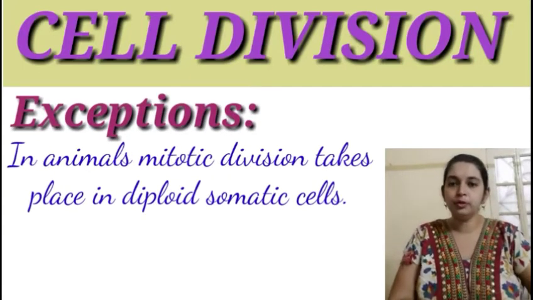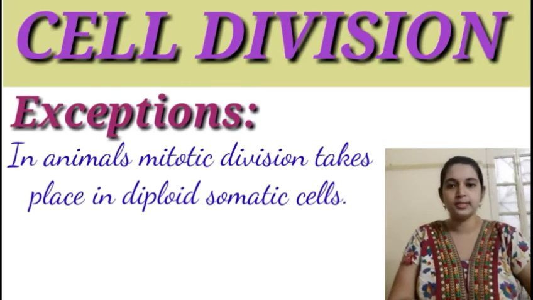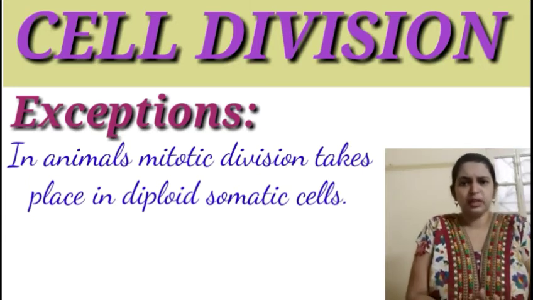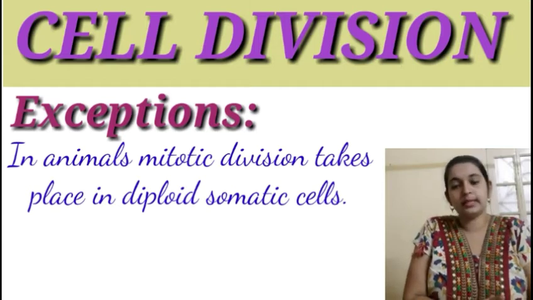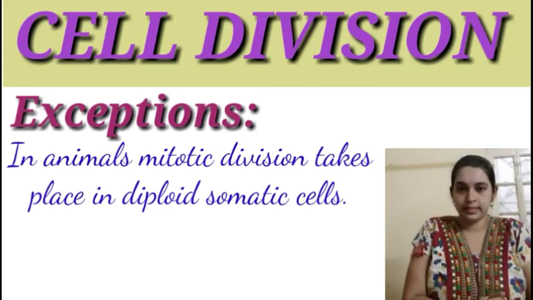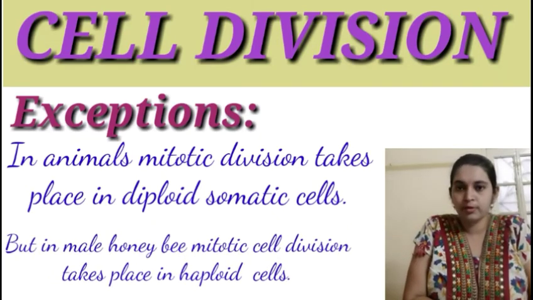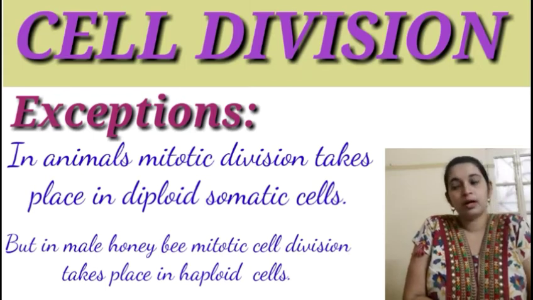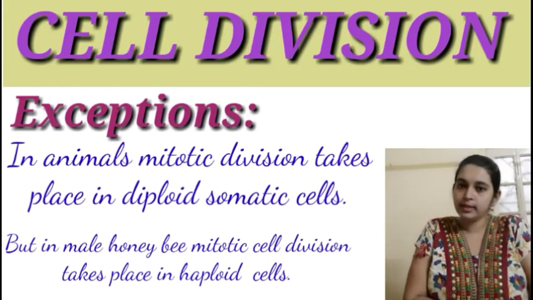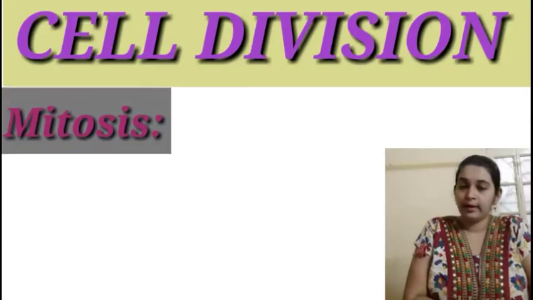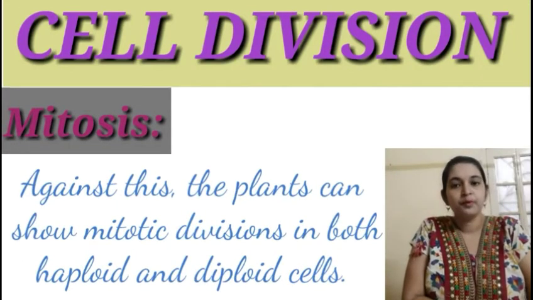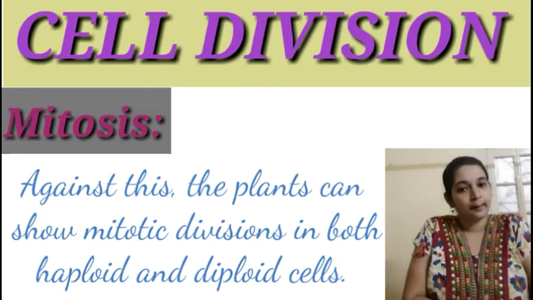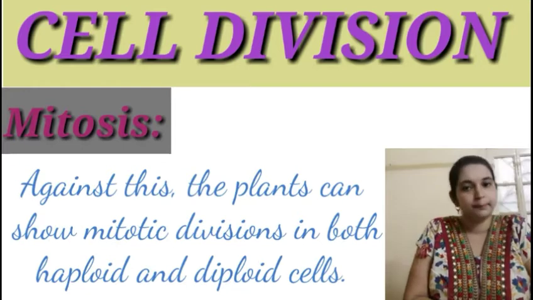Now, we also need to know what happens in case of plants and animals. In animals, mitosis generally takes place in case of the diploid somatic cells. But there are also exceptions to every rule, like in some of the haploid cells, like male honeybees, mitotic cell division does take place. Whereas on the contrary, in the plant world, we can find that mitosis takes place both in haploid as well as in the diploid stages.